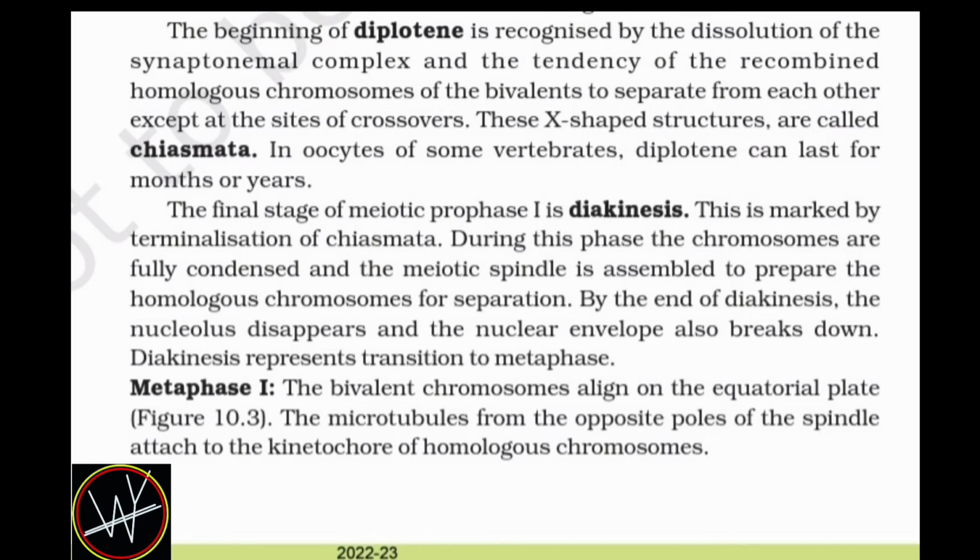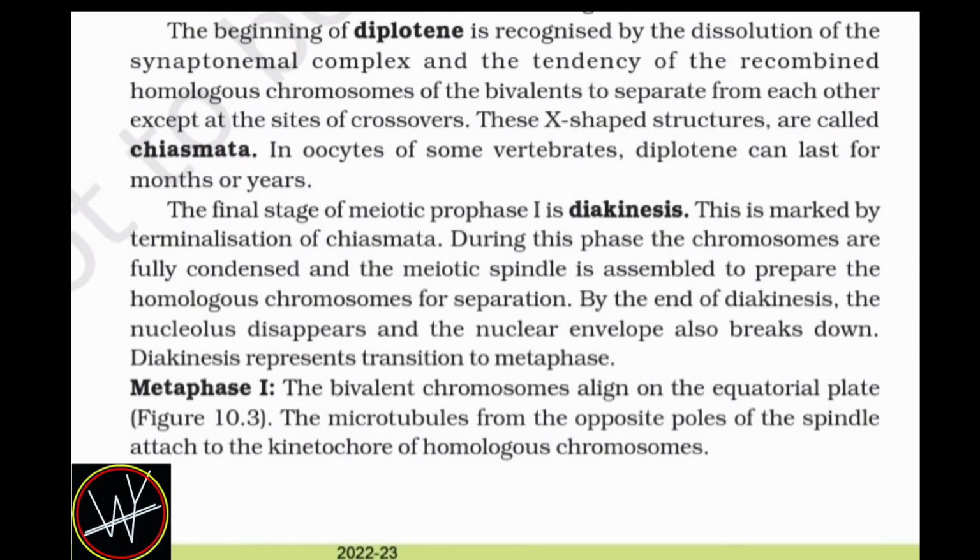This is marked by terminalization of chiasmata. During this phase, the chromosomes are fully condensed and the meiotic spindle is assembled to prepare the homologous chromosomes for separation. By the end of diakinesis, the nucleolus disappears and the nuclear envelope also breaks down. Diakinesis represents the transition to metaphase.